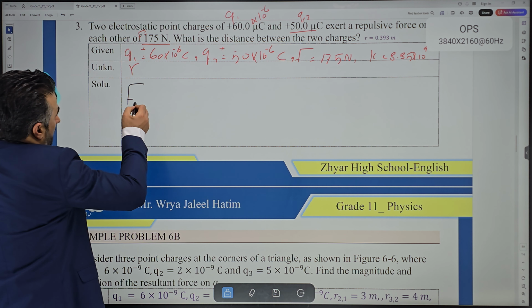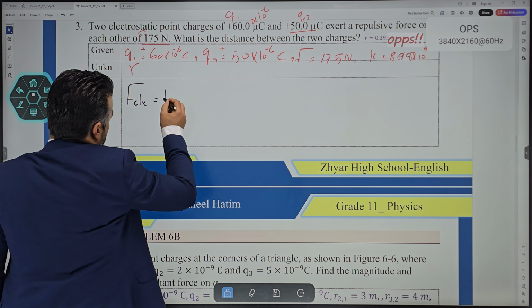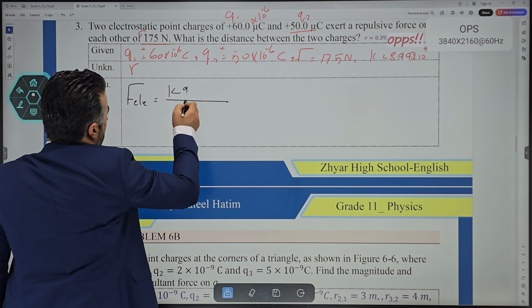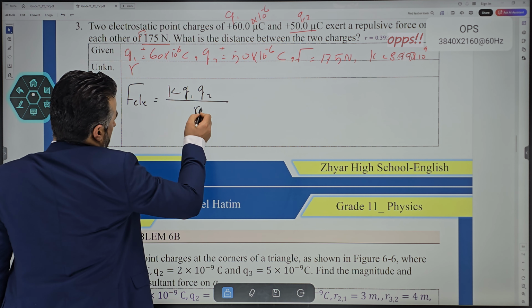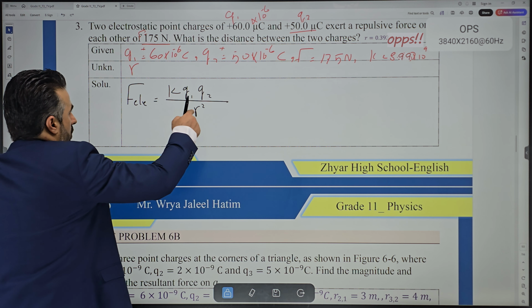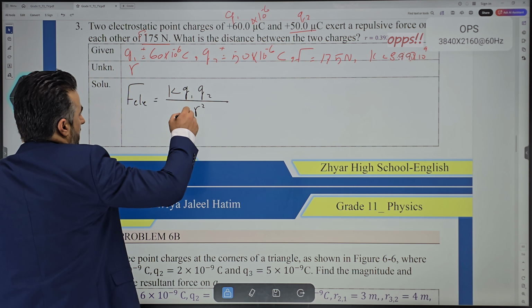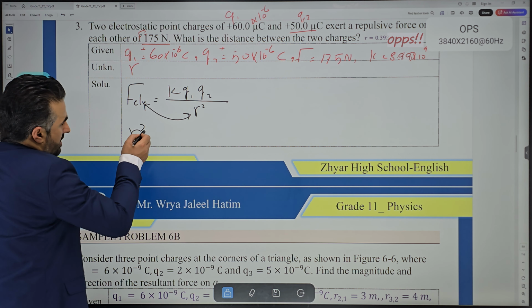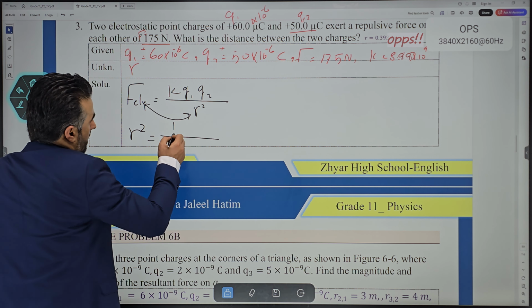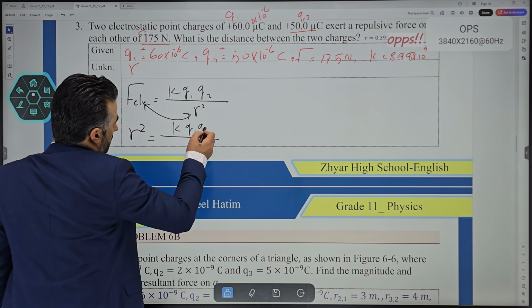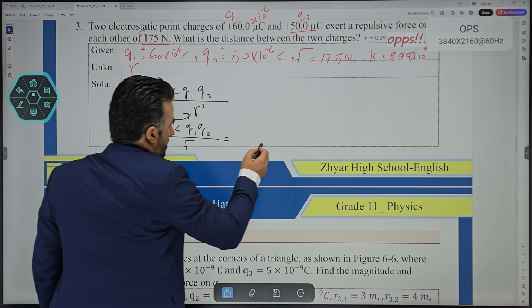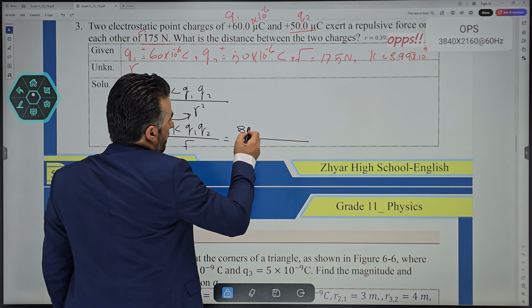Alright, electrical force, K, right? Let's just write this all together now. K, Q1, Q2 divided by the square of the distance between the two. We don't have the distance, right? So can you just swap this to, yes, so we can say the distance squared equals K, Q1, Q2 divided by the force.